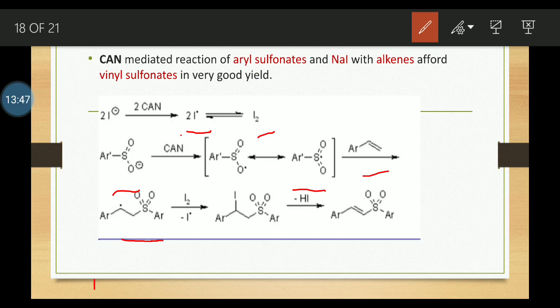Then the iodine radical attached on it is removed from here, and the adjacent hydrogen is also removed as HI and forms the double bond, forming vinyl sulfonates.